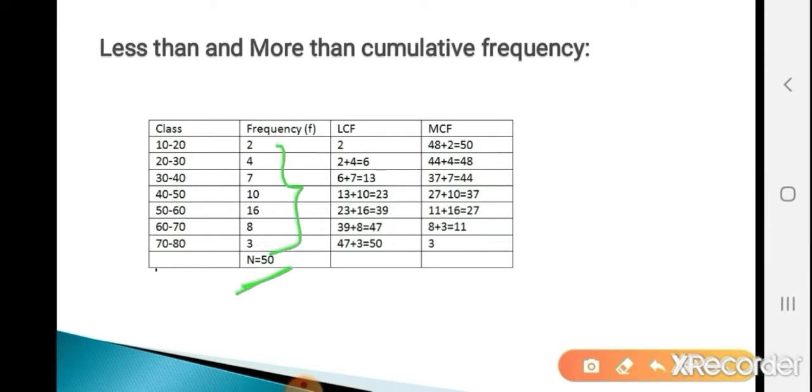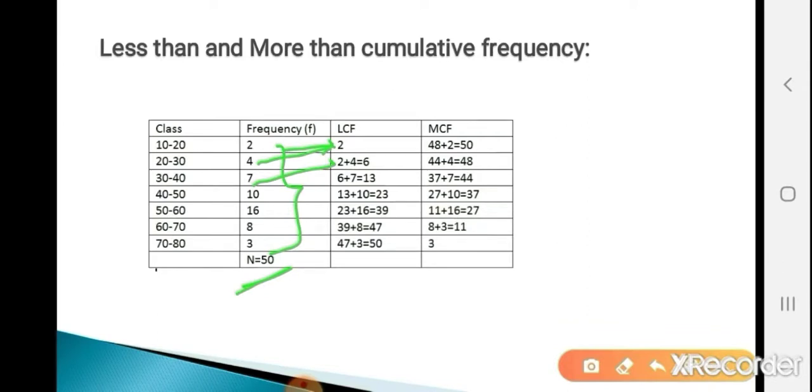So how to calculate LCF? LCF means less than cumulative frequency and MCF means more than cumulative frequency. So how to calculate LCF? Take the first frequency value as it is. So write down 2 as it is. Then add first LCF plus second frequency value, that is 2 plus 4. So 2 plus 4 is equal to 6. Now the third LCF value is calculated as second LCF value plus third frequency value. So 6 plus 7, that is 13.